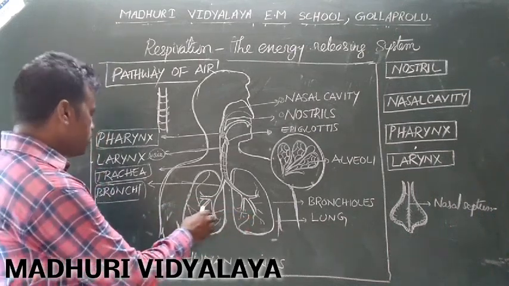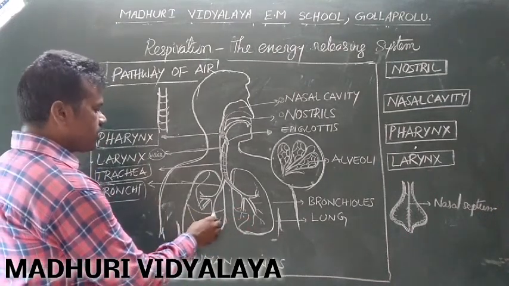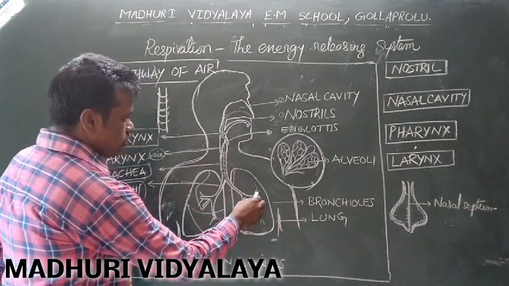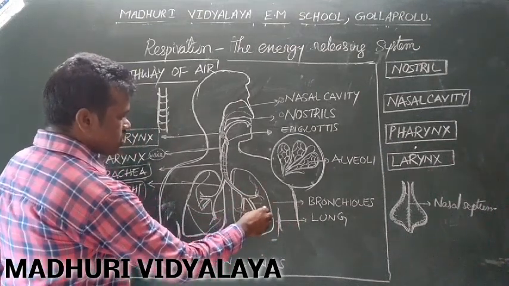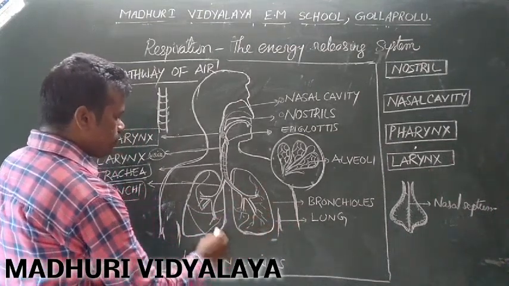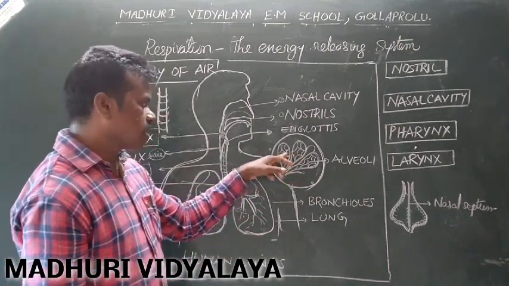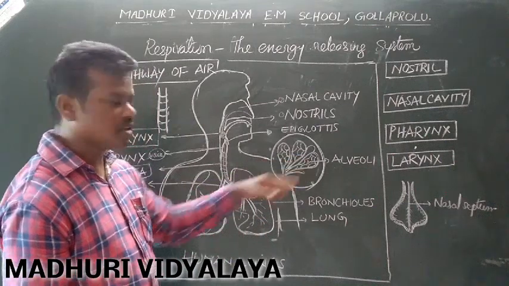Okay, clear? These branches divided into so many branches are known as the bronchioles. These bronchioles are spread in the lungs. The lungs are made up of small tiny sac-like structures. These tiny sac-like structures are known as alveoli.